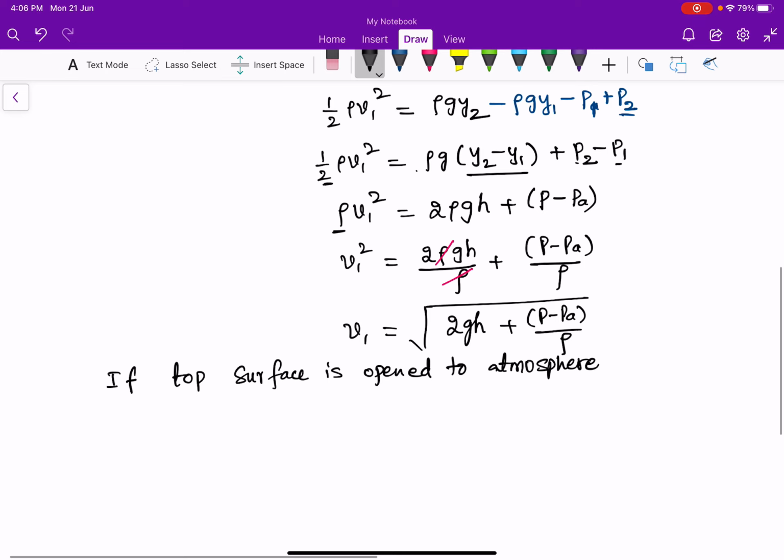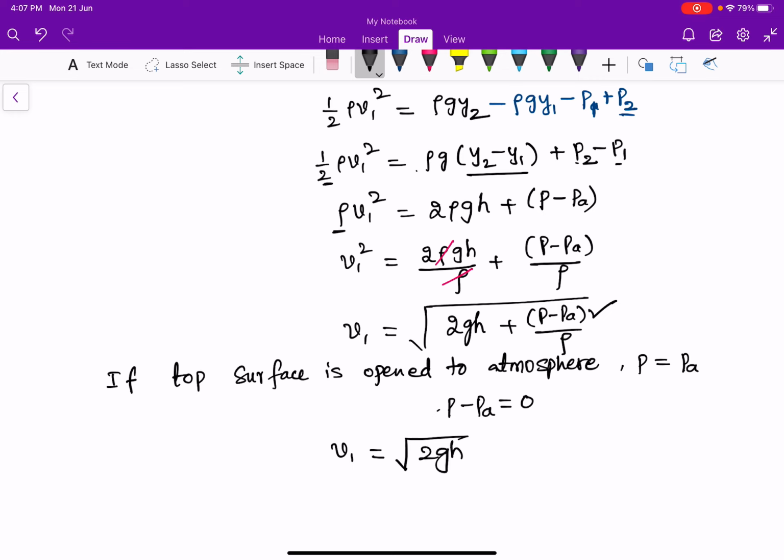So when the top surface is open to atmosphere, the pressure at the top surface P is equal to simply atmospheric pressure. Therefore P minus PA will become 0. So this term goes to 0. Therefore V1 will come out as square root of 2GH.